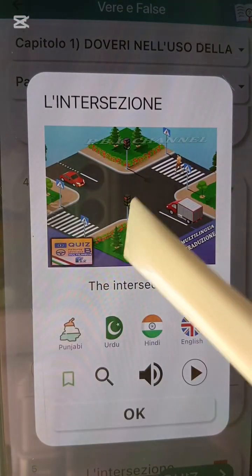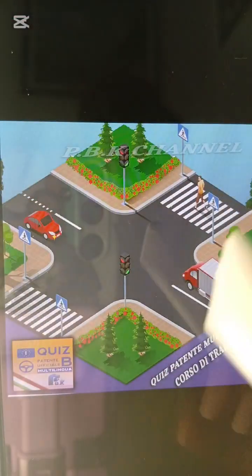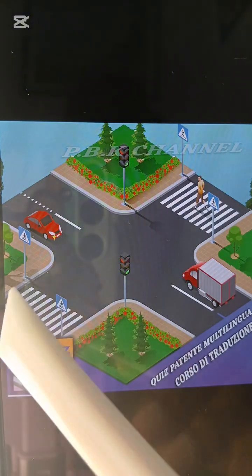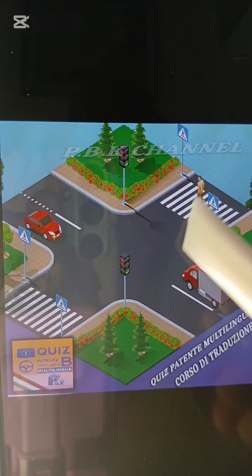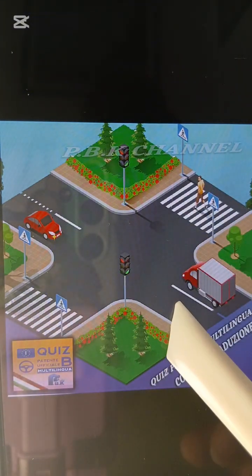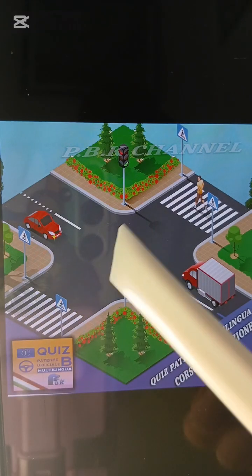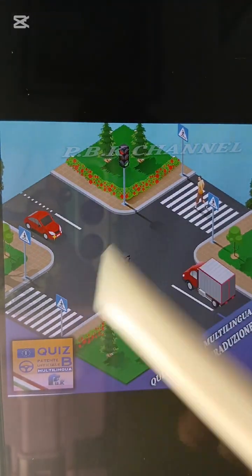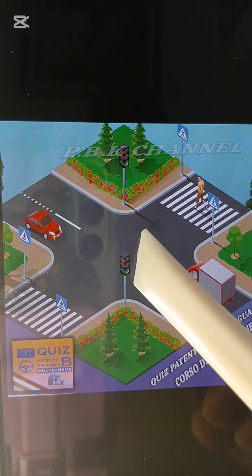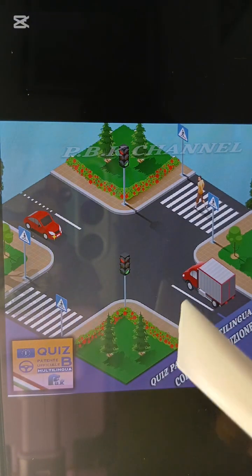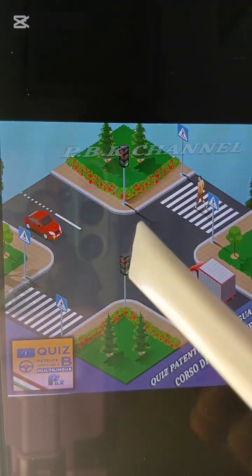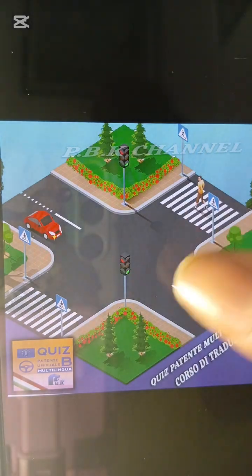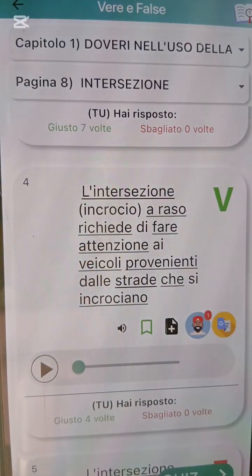Now, this is the intersezione, incrocio, right? If you are coming here, maybe you are going straight or you want to svoltare, which means you want to turn. Now, it's telling you to pay attention to the vehicle that wants to enter the same road that you want to enter. Alright? So that's what this one is saying.